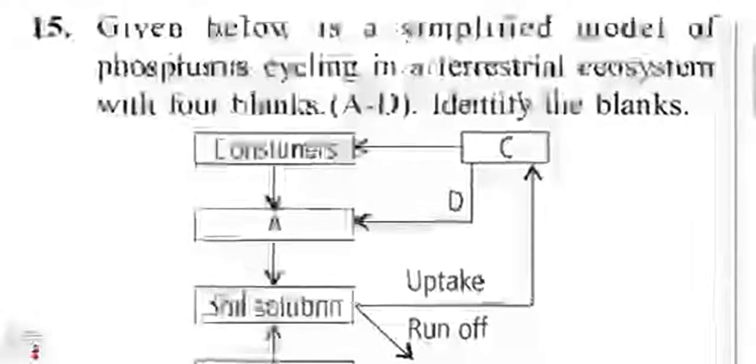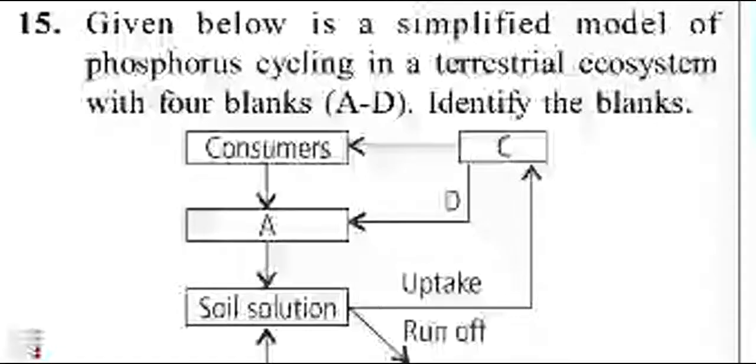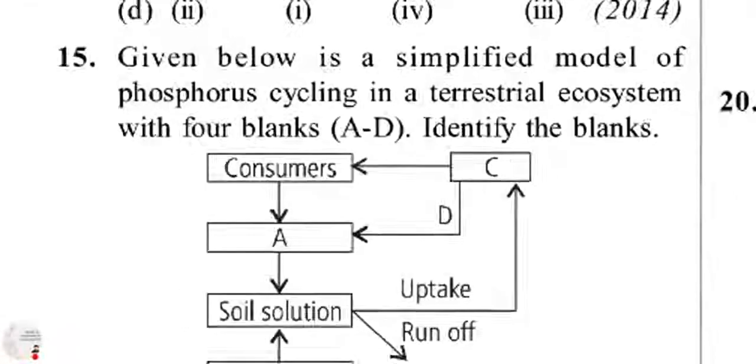Given below is a simplified model of phosphorus cycling in a terrestrial ecosystem with four blanks, A to D. You have to identify the blanks.